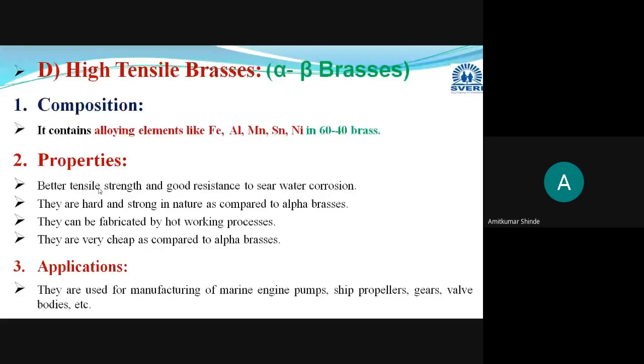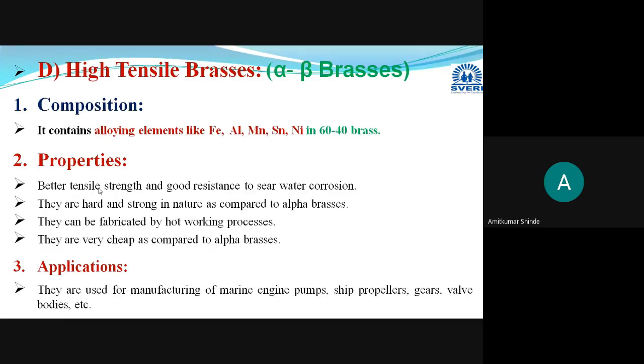In that Muntz metal only, we are adding the extra alloying elements like iron, manganese, aluminum, tin, nickel. All these alloying elements will be added in that 6040 brass, that is nothing but your Muntz metal. Due to addition of these elements, what will happen, its tensile strength and its corrosion resistance to the seawater will get increased. That's why it is termed as the high tensile brasses. And it will be hard and strong in nature, more hard, more strong as compared to alpha brasses. You can do different hot working operations very easily on this, and these are very cheap as compared to the